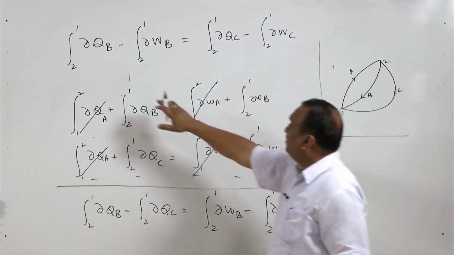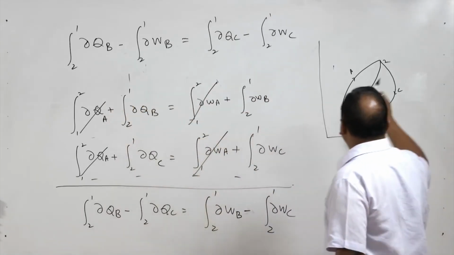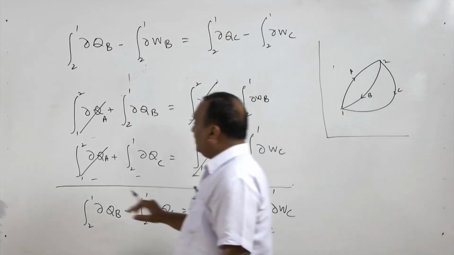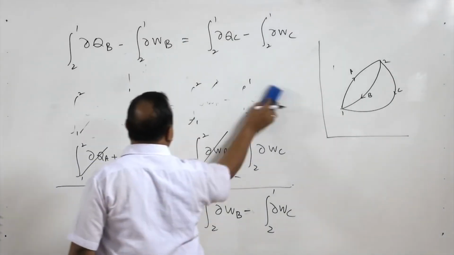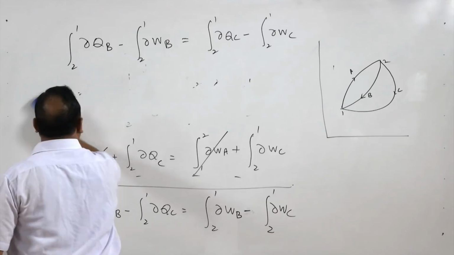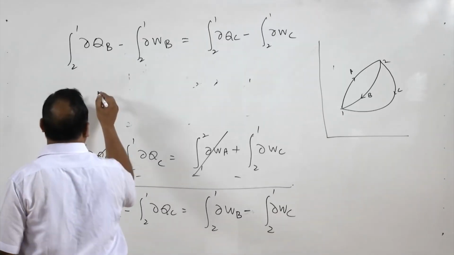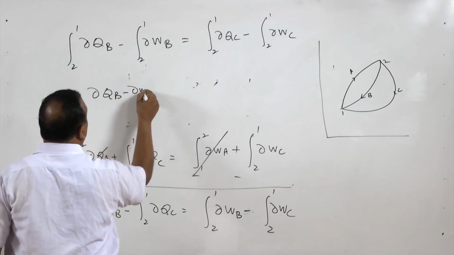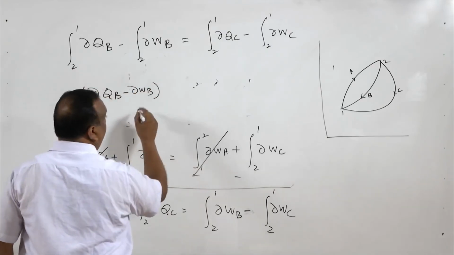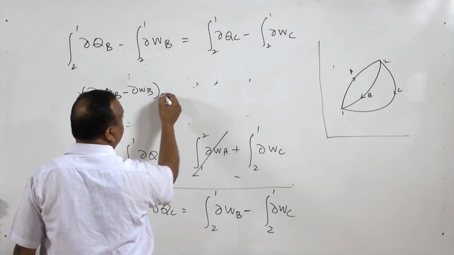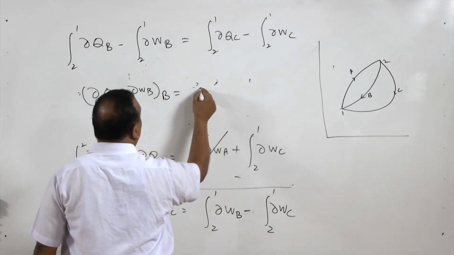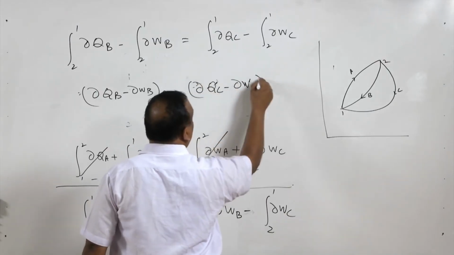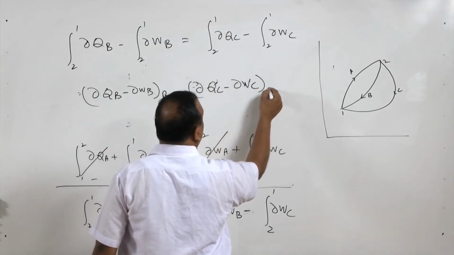Now delta Q minus delta W from 2 to 1 by path B is equal to delta Q minus delta W from 2 to 1 via path C, or we can write it like this: del QB minus del WB by path B is equal to del QC minus del WC by path C, right.